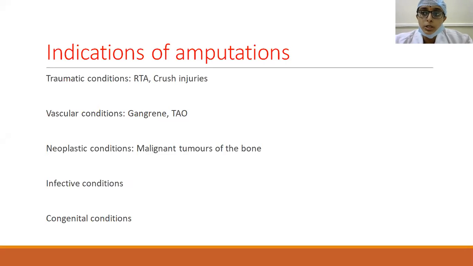or whenever there is involvement of the neurovascular structures because of the neoplastic or malignant conditions, then usually it goes to amputation. Then infective conditions, very bad necrotizing fasciitis or gas gangrene, and infections which are not responding to the usual modalities of treatment, end up in amputations. Some congenital conditions also, when there is no functional limb available, may end up in amputations. But the most common causes are traumatic conditions and vascular conditions.